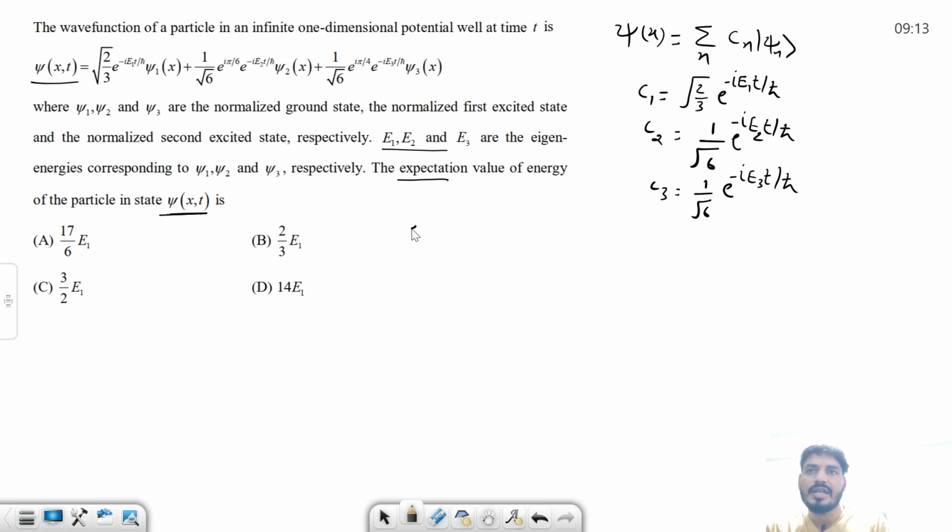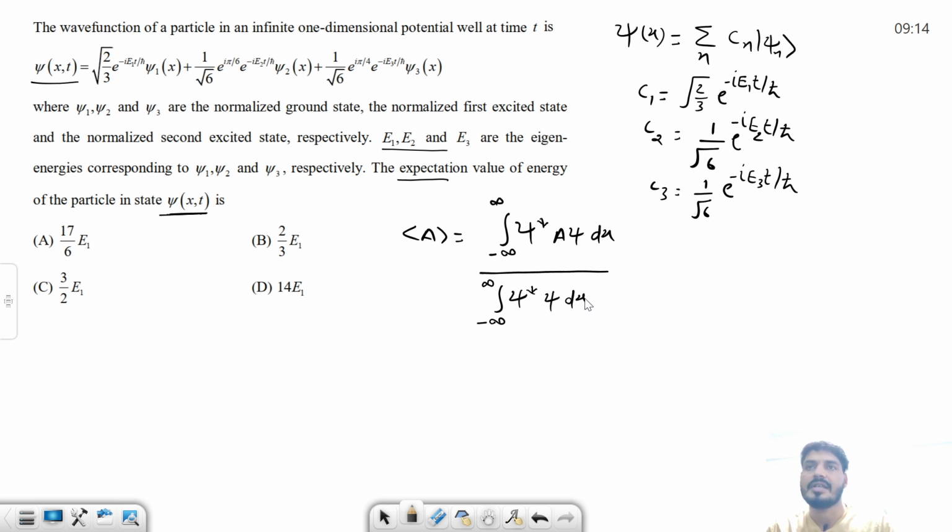This formula you already know: the expectation value of A, where A is any physical quantity, is the integral from minus infinity to infinity of psi star A psi dx, divided by the normalization of the wave function, the integral from minus infinity to infinity of psi star psi dx. But this formula we always use when the wave function is in the continuous or functional form.